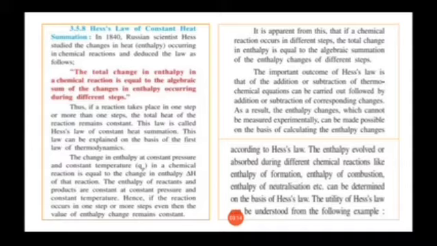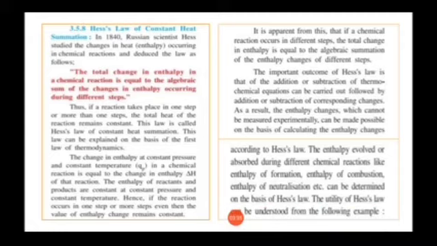So students, in this unit we have seen 10-12 definitions, that is homogeneous system, which has only one phase, and heterogeneous system, which has more than one phase. Then we have seen system.